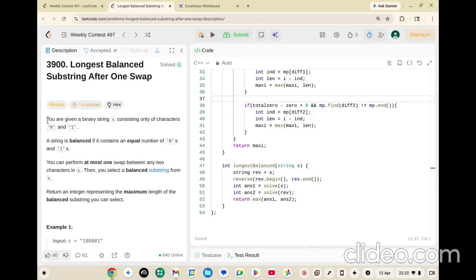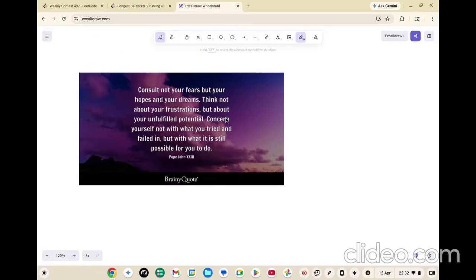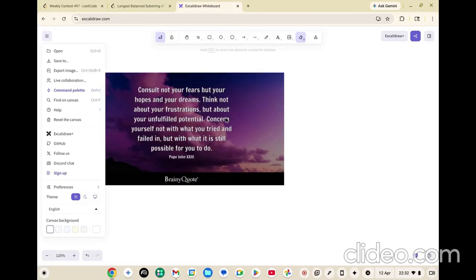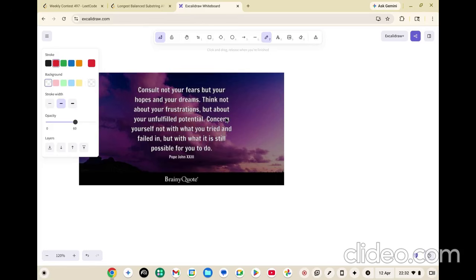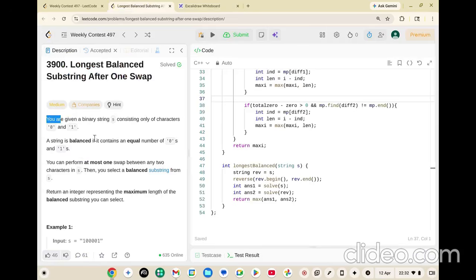Let's read the problem statement. I hope you have tried it many times, but you have failed. I have also failed it many times. After that, I have a solution which will work in big O of n, and that too without using any external maps or prefix sum. We won't be using those things. I will try to keep it as simple as possible. The problem is a bit difficult.